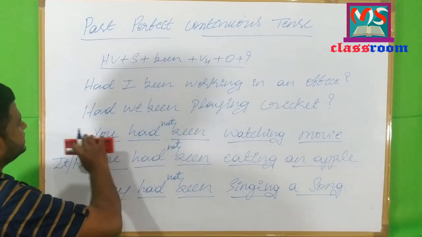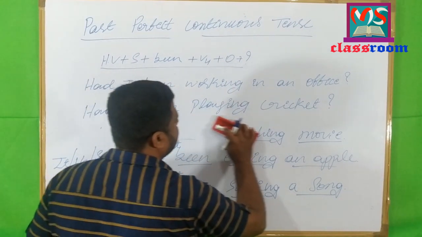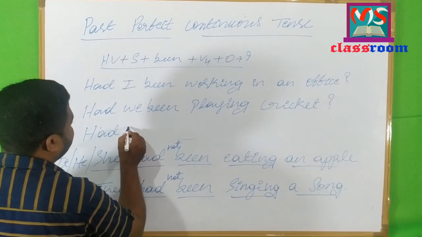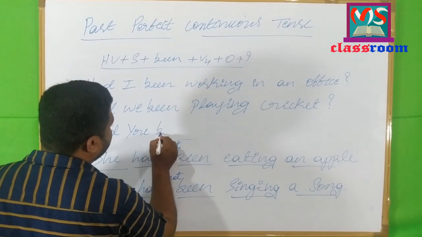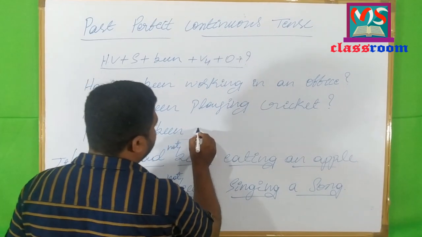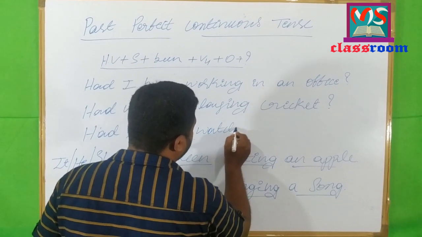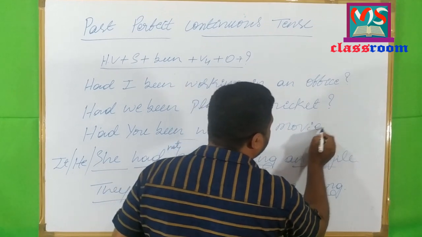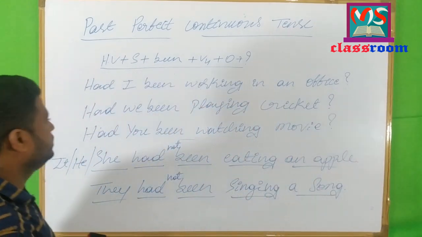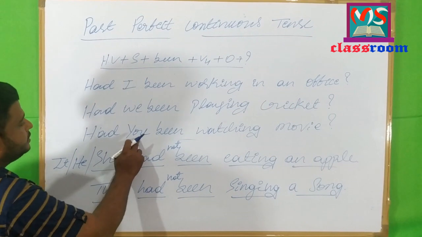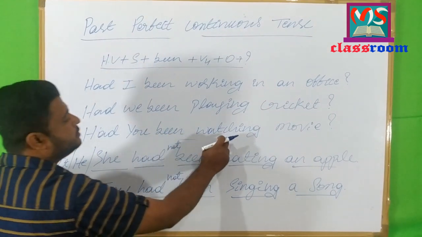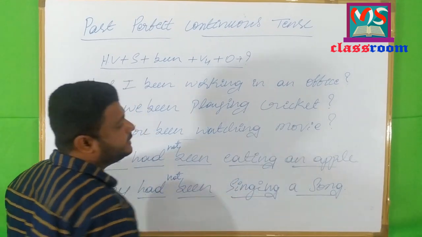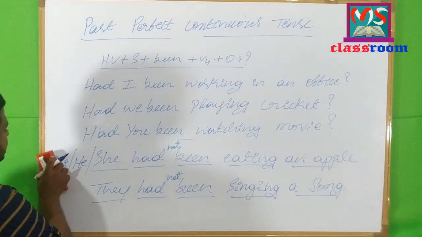So now let me change this sentence also. Had you been watching a movie? Look here: helping verb, subject, one more helping verb, the main verb is in ing form or present participle form of the verb, and then the object. Similarly, this one also.